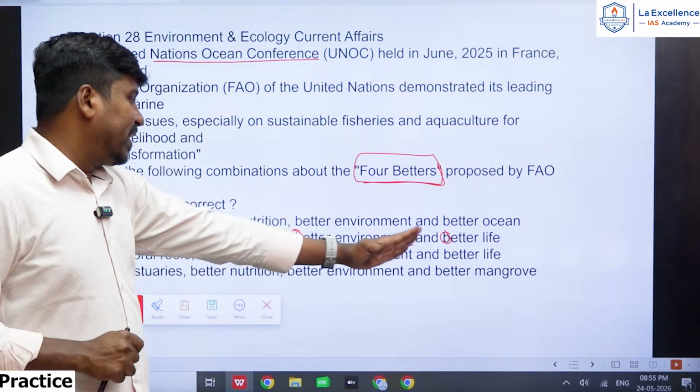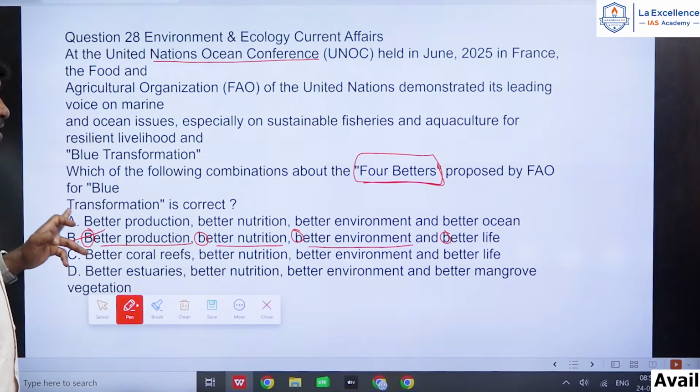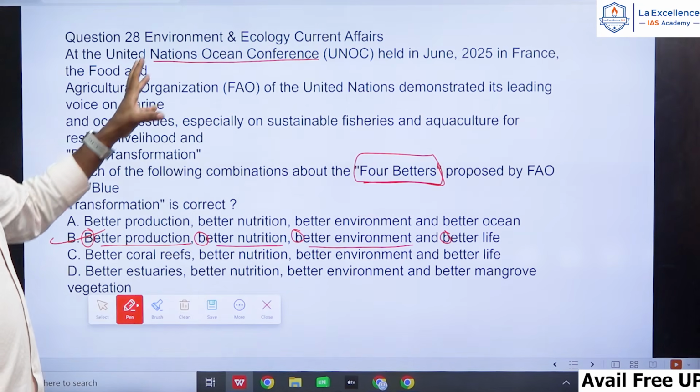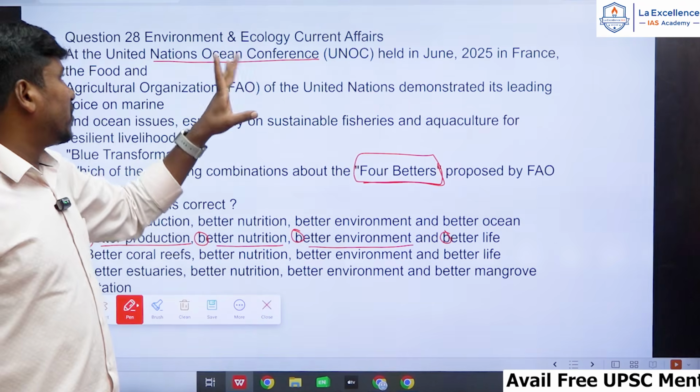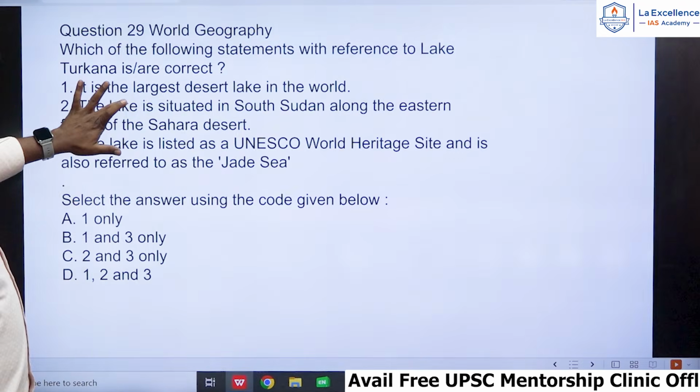Please remember, better life, better environment, better nutrition and better production. So these are the 4 Bs, right. So that was discussed during the United Nations Ocean Conference. Very important point, right. Next one, question number 29.